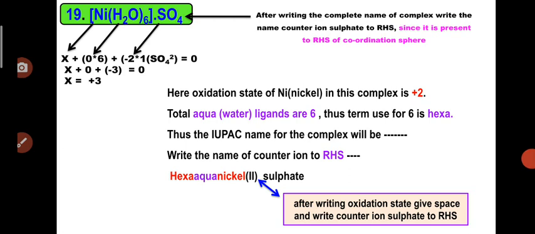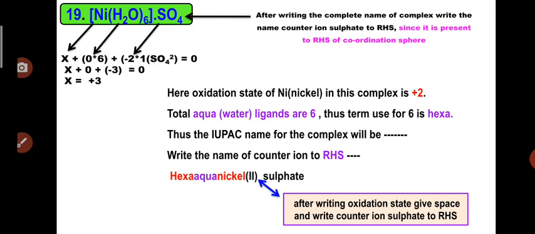So that is a typographical mistake. Please assume the oxidation state of nickel as +2. So X plus 0 into 6, that will be 0 because aqua is a neutral ligand, and SO4 has a -2 charge, so -2 into 1, that will be -2. Shift that -2 to the RHS, so X is equal to +2. So the oxidation state of nickel in this complex is +2.